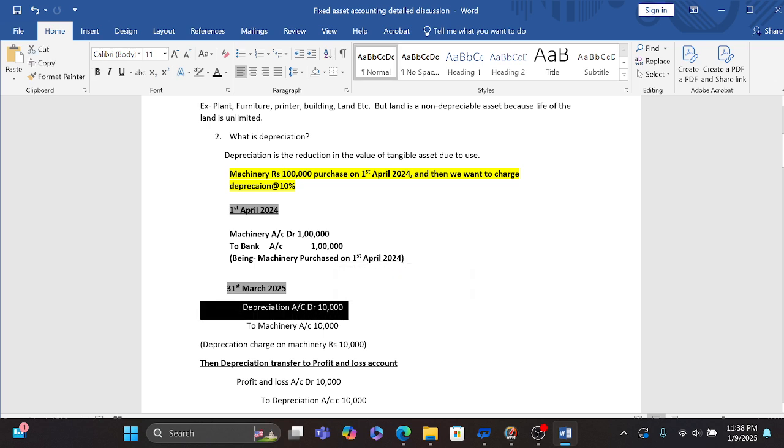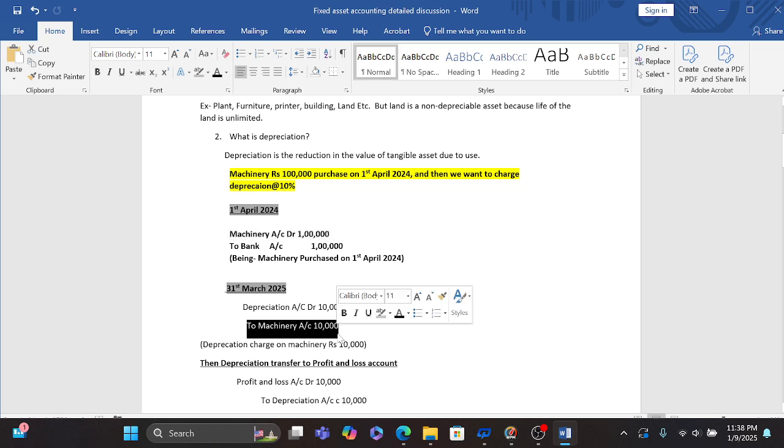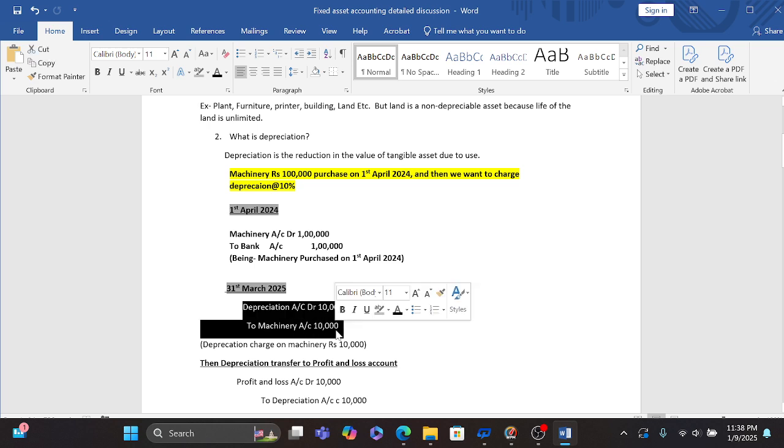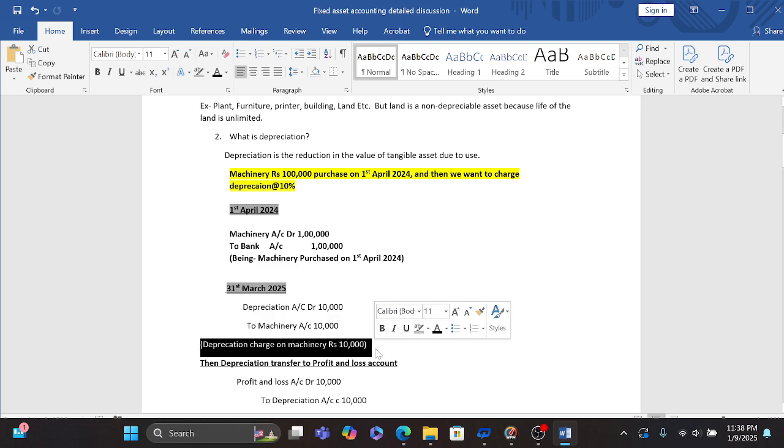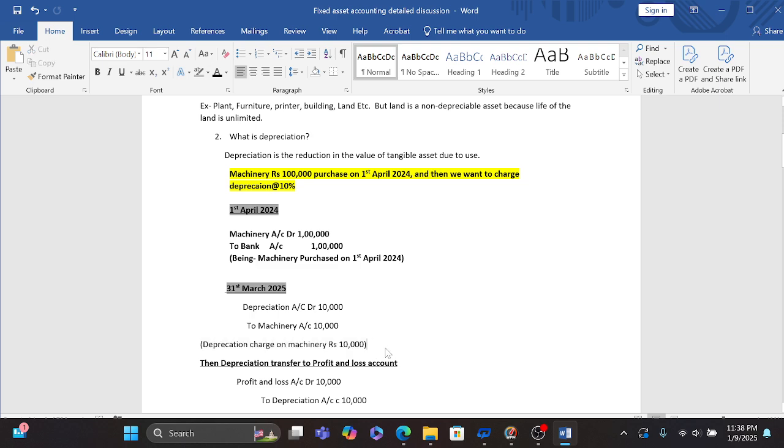Because when we purchase the machinery, we debit the machinery, and here because the value of the machinery is reducing, so we credit it, and the reason of credit the machinery is depreciation. So our depreciation entry will be depreciation account debit to machinery account, and we have to show the narration: depreciation charged on the machinery rupees 10,000.